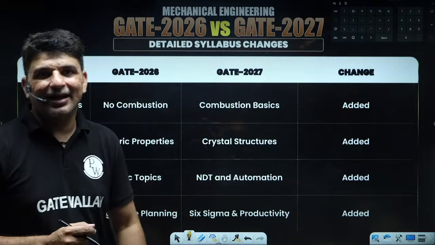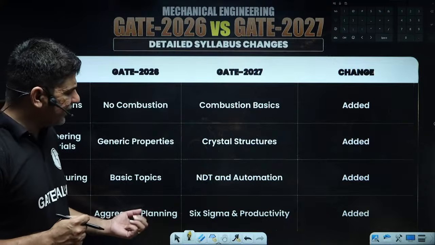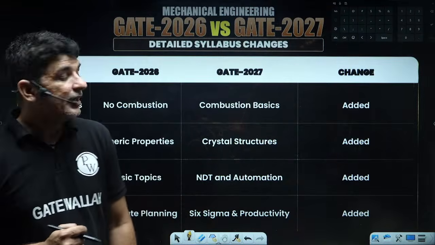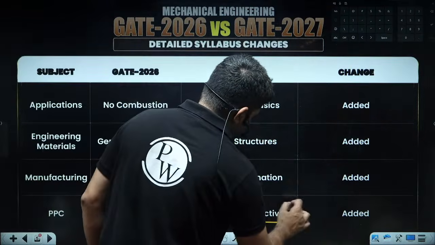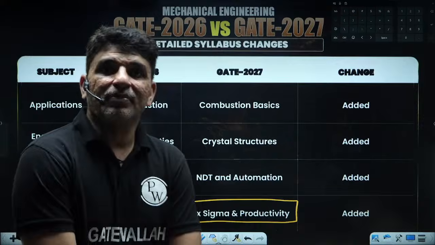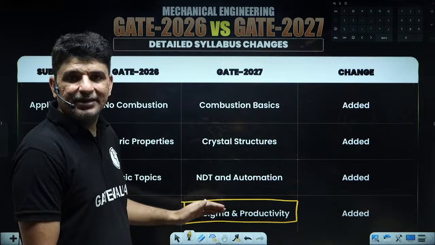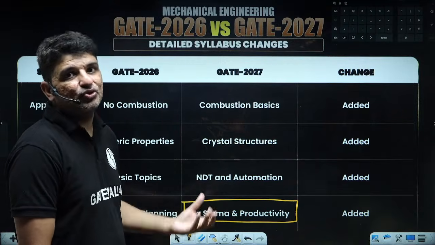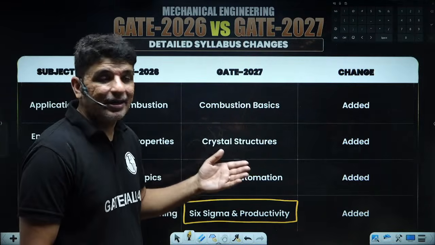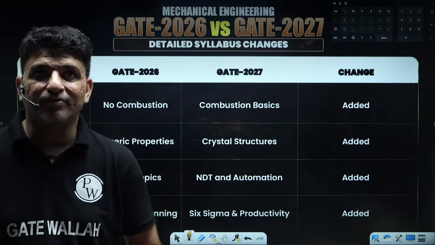Suresh sir would be taking this. You would enjoy this. Then you have aggregate planning. Earlier it was aggregate planning. Now it has been made Six Sigma in productivity. Guys, this is a very interesting topic. Six Sigma, you might have studied in industrial engineering. When we studied quality there, we used to study 3 sigma and distributions, but now 6 sigma has come up. So again questions can be asked from this region.